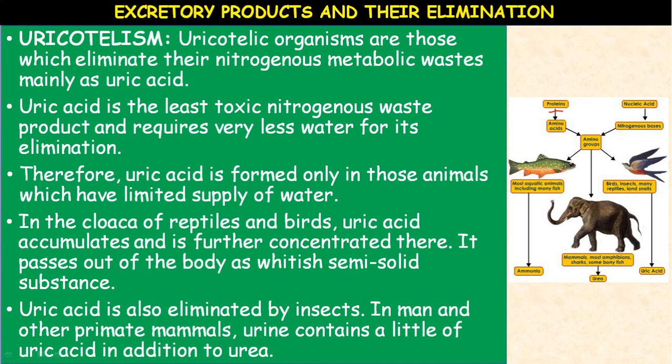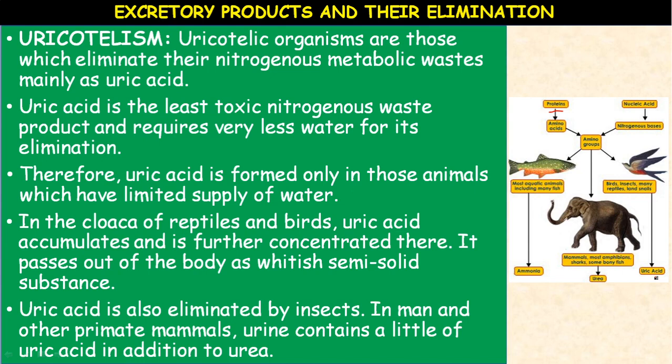So these amino groups in most aquatic animals including many fish are converted to ammonia, whereas the amino acids in mammals, most of the amphibians, sharks, some bony fishes, are converted to urea. And the same amino acids in birds, insects and many reptiles, the land snails, are converted to uric acid.